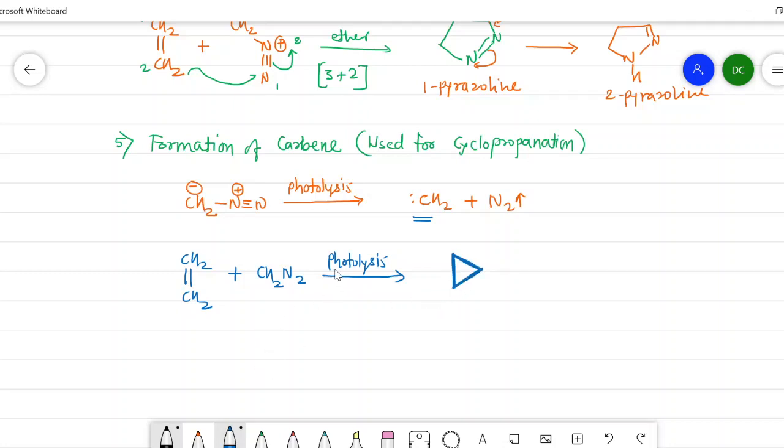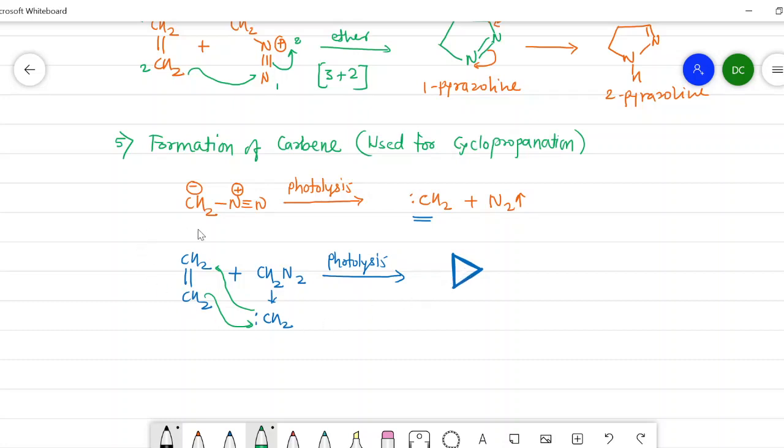How? In presence of light it will form CH2, that is a carbene, and this carbene undergoes a cycloaddition reaction with this ethene to give the corresponding cyclopropane.